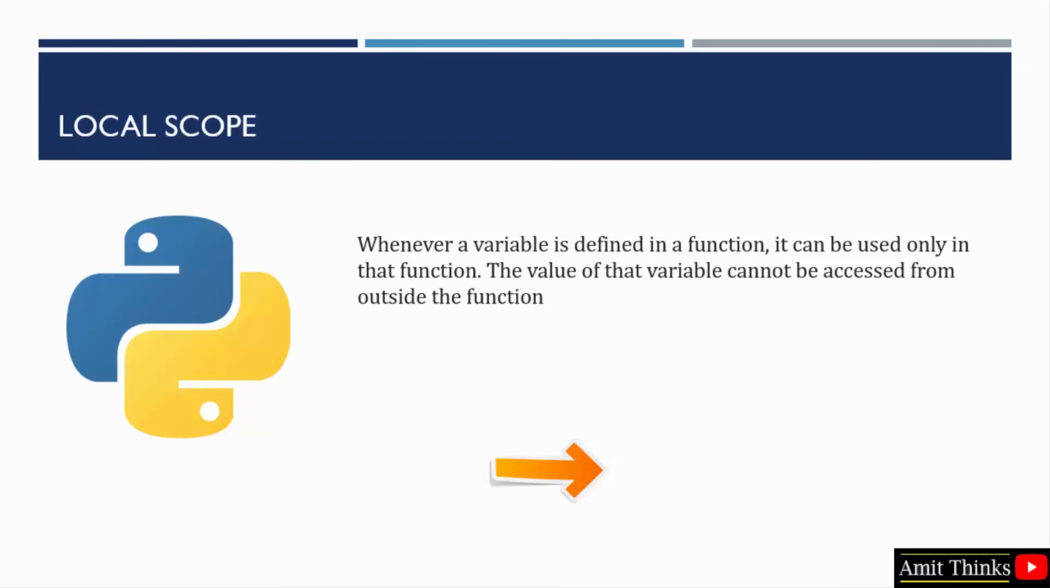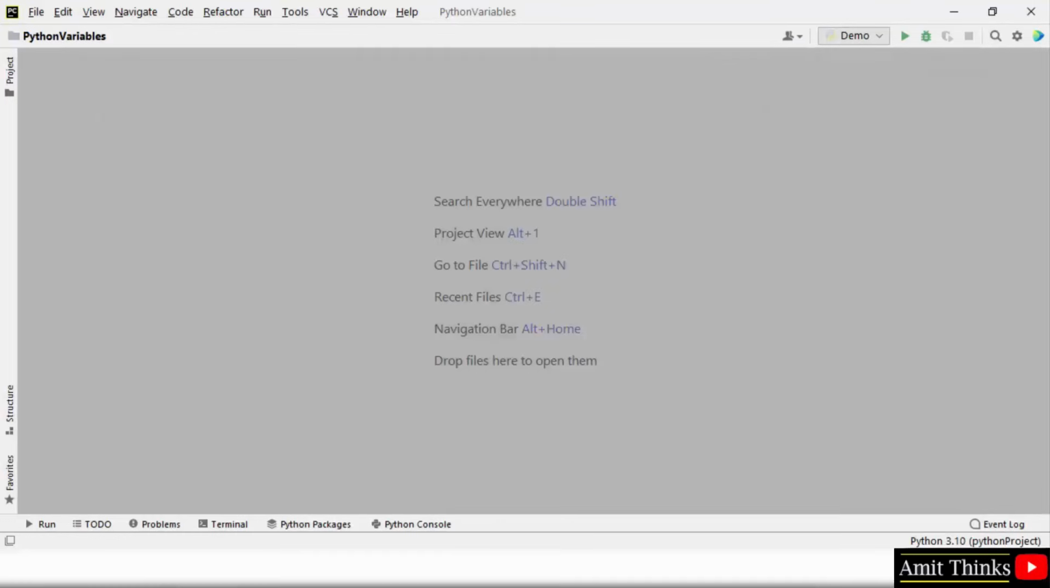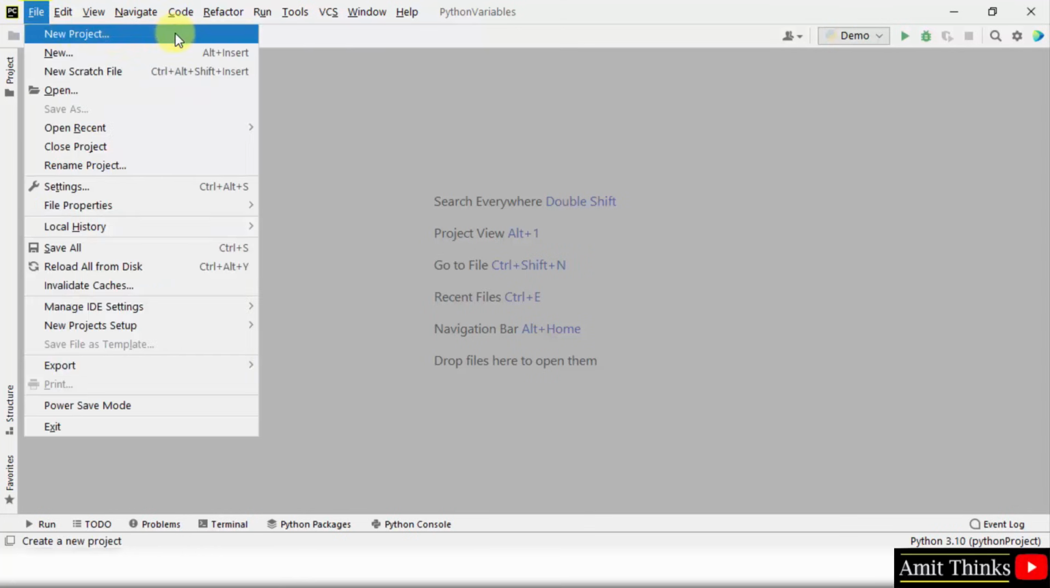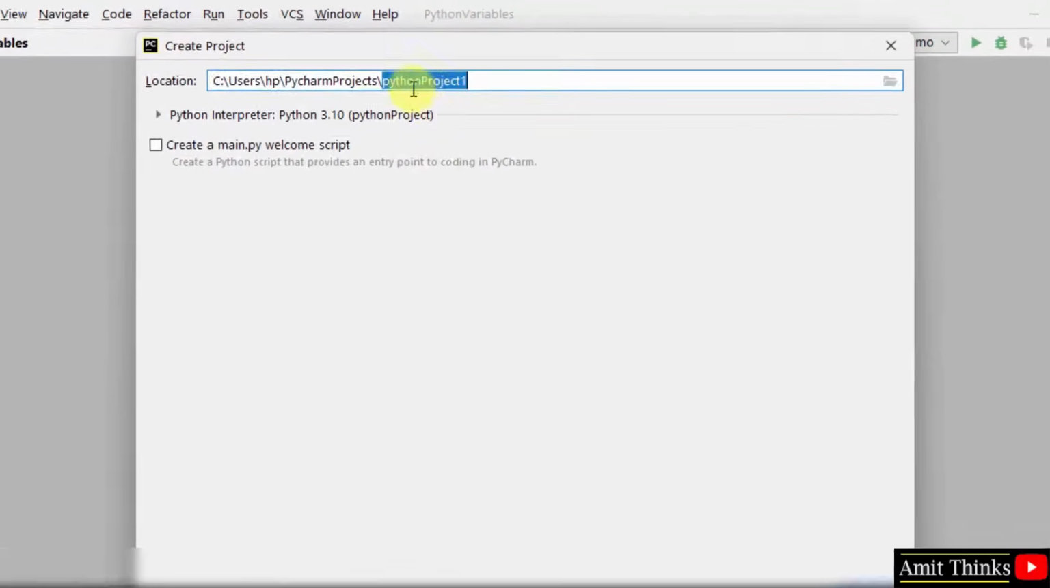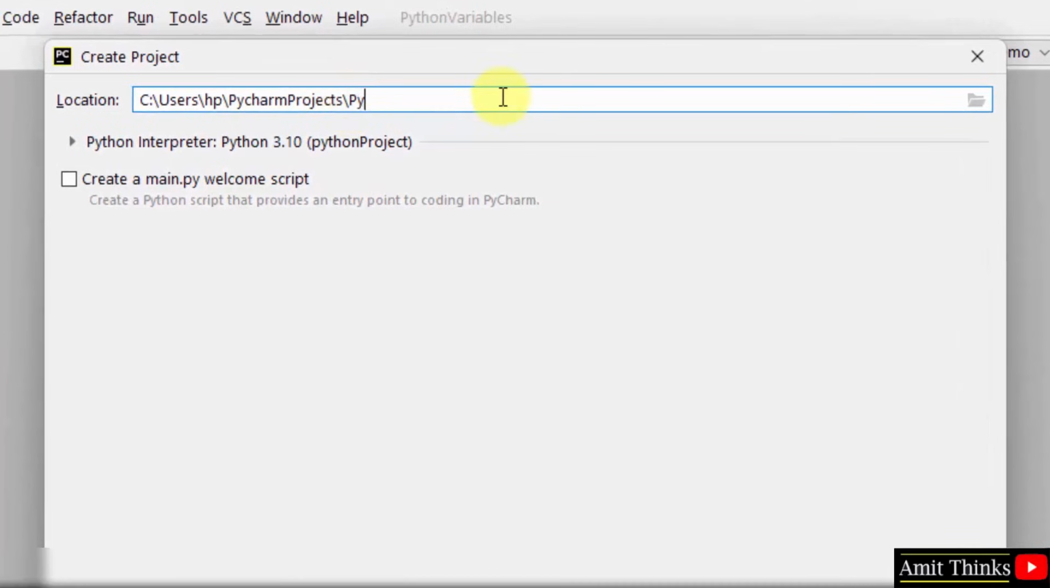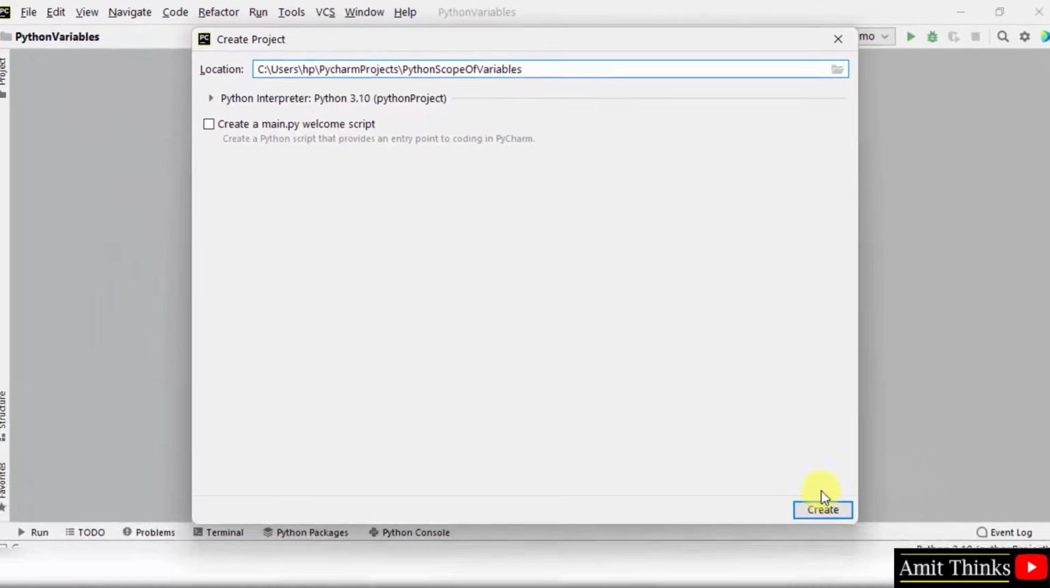Let us see an example quickly. We'll be running our program on PyCharm IDE. For that, let us create a new project. Go to file, click on new project. Here you can see name the project. I'll name it Python scope of variables. The project will get saved here, Python scope of variables. I'll click on create.